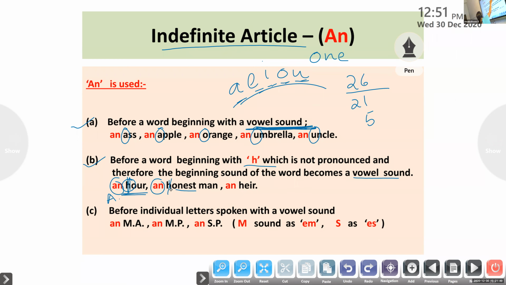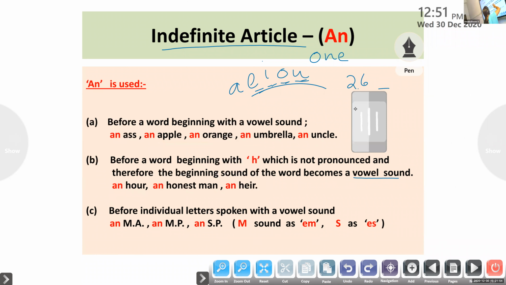So we learned two points on how to use an. Point number 1: before a word beginning with a vowel sound, as a general rule, we normally use the article an. For example, an umbrella, an apple, an orange.